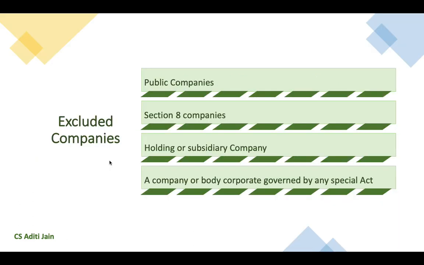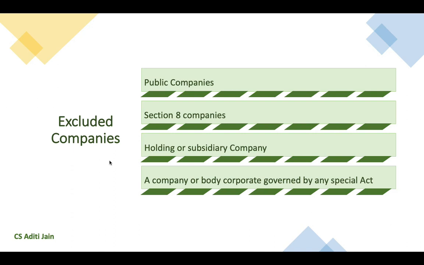Now, there are certain companies which have been excluded from the definition of small companies, irrespective of their paid up share capital or turnover. First is the public companies. Since they are meant to be large companies, public companies have been outrightly excluded. Section 8 companies, the companies which have been incorporated for no profit motive. Another one is holding or subsidiary company.